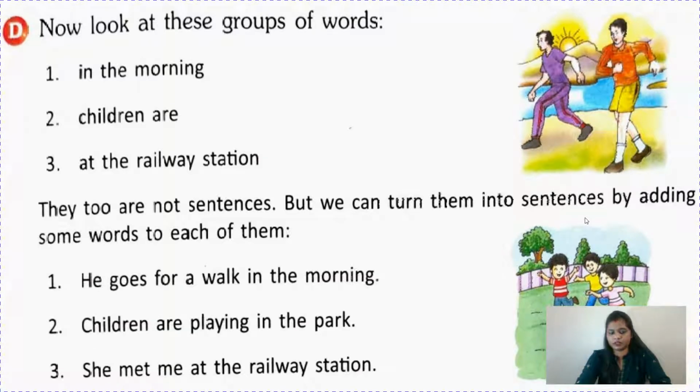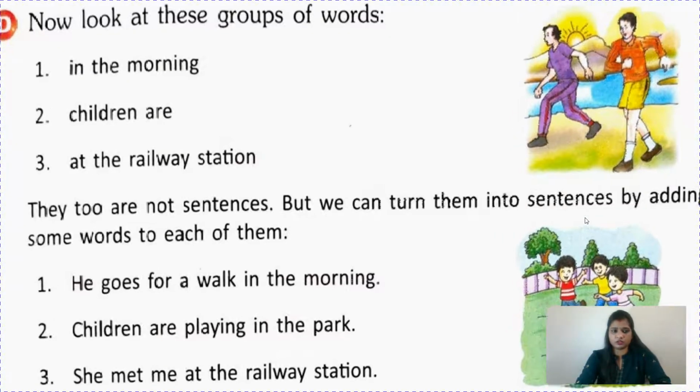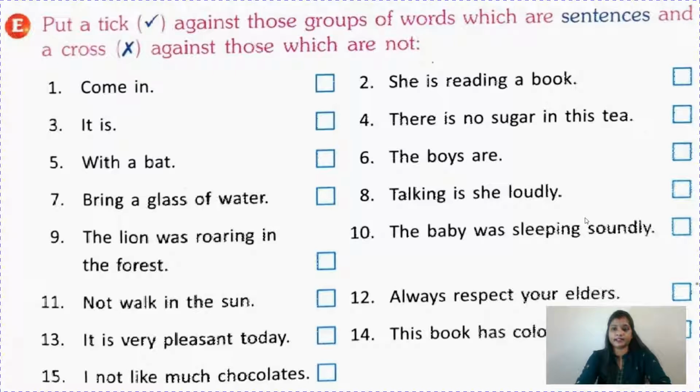Now see, it's written here. Number one, he goes for a walk in the morning. Second one, children are playing in the park. Third one, she met me at the railway station. Children, you can frame your own sentences also. Now let's do book exercises here. Put a tick mark against those groups of words which are sentences and a cross against those which are not.